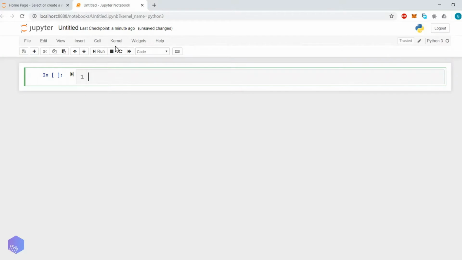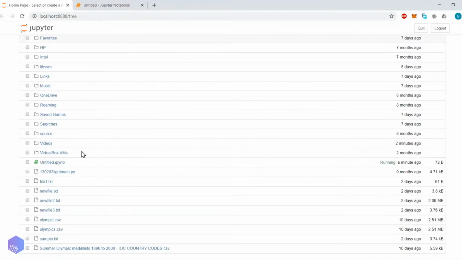So what will happen in a normal scenario? Whenever there is an error, it will stop the execution of the program. The program cannot be executed further. Why? Because there is an error. So let me give you one example. We will take a very simple example. Let me show you in my home directory. There is a sample.txt file.